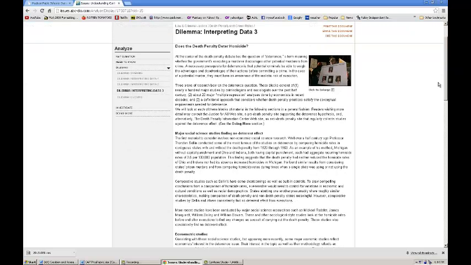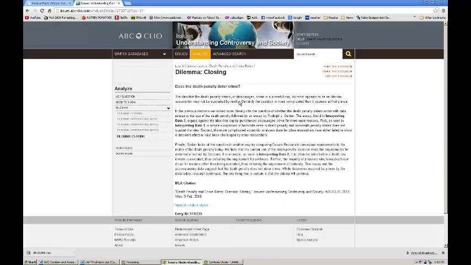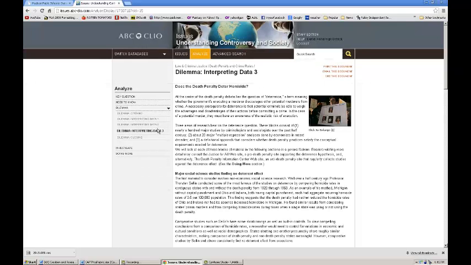So here's a good place to start. I have my question. I have some documents that I may or may not use depending on their approval by the teacher. And I have the closing, which kind of sums everything up, kind of like the opening did. But the real important parts are the three actual documents. So I read these documents and decide I'm going to use Interpreting Data 3, but Interpreting Data 1 and 2 did not work for me, so I'm just going to use 3, which sums all of them up. So I have one document so far, which is fine.